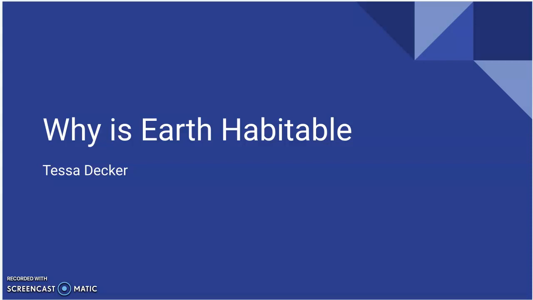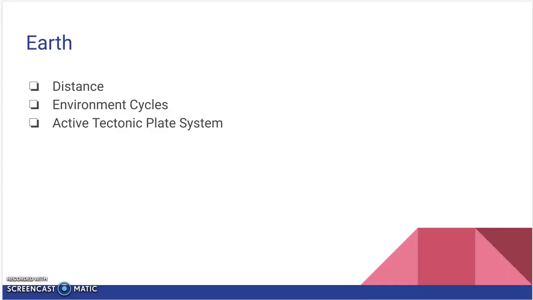Why the Earth is habitable. There are three factors on why the Earth is habitable. We have distance, environment cycles, and then active tectonic plate systems.